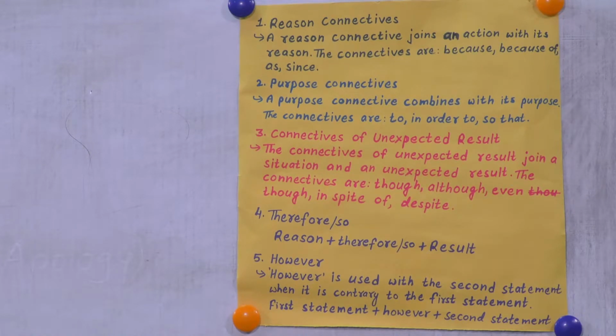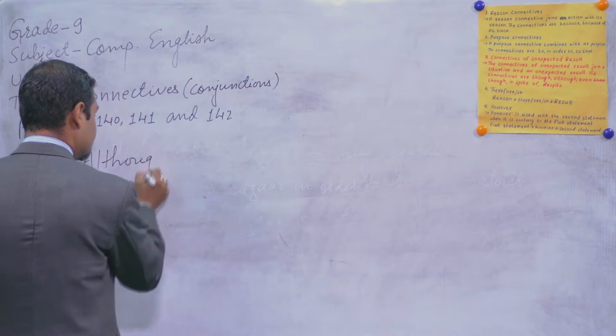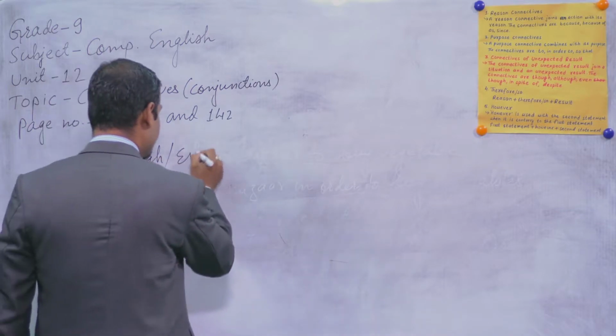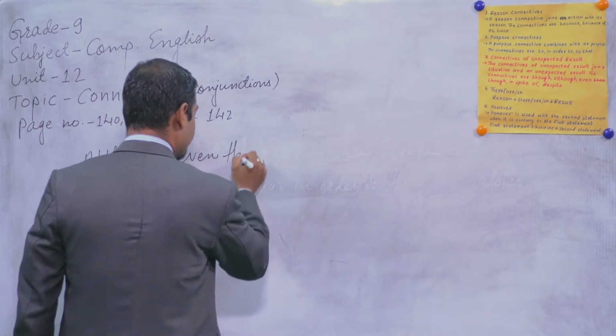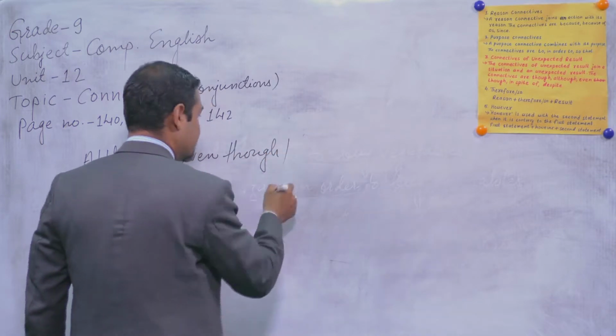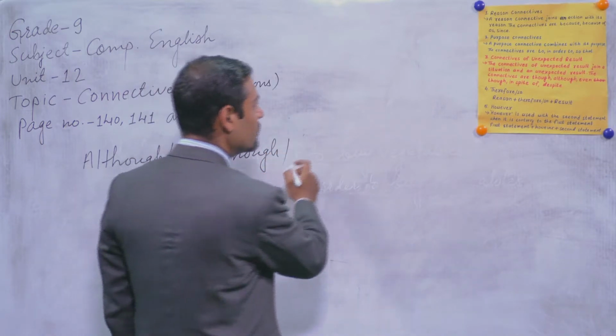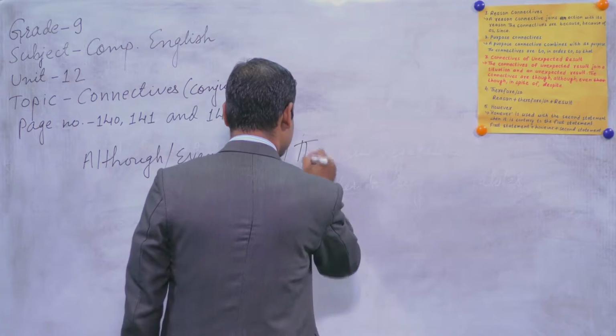So let's construct some sentences. For example, I can write although, A-L-T-H-O-U-G-H, or you can say even though, or though only, T-H-O-U-G-H.